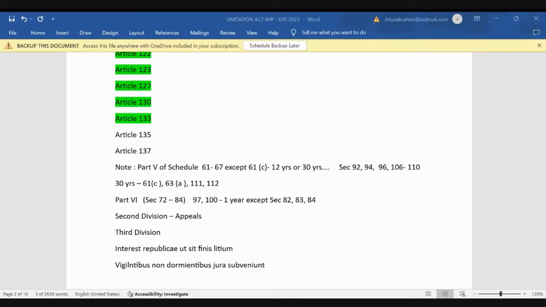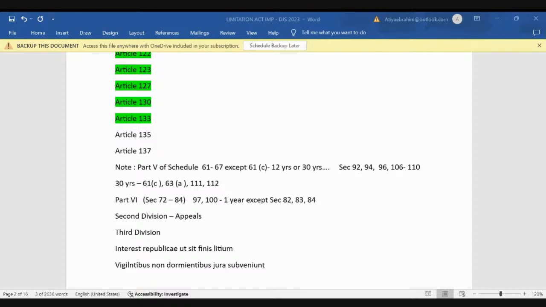Yes, very good, Saharsh. That you have to be vigilant. You have to be vigilant regarding your rights. You cannot sleep upon them. And if you are sleeping upon your right, then we cannot help you. We are sorry, we cannot help you.